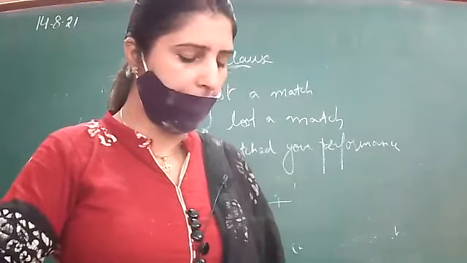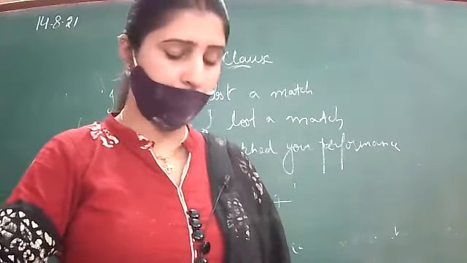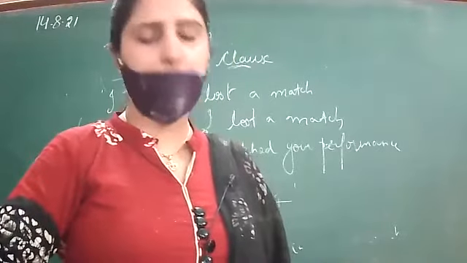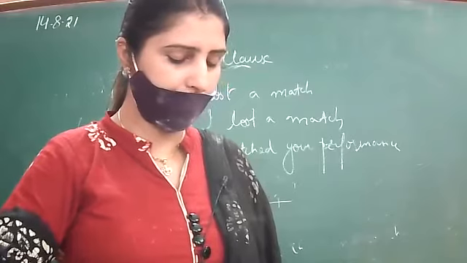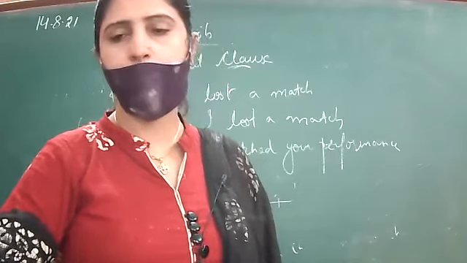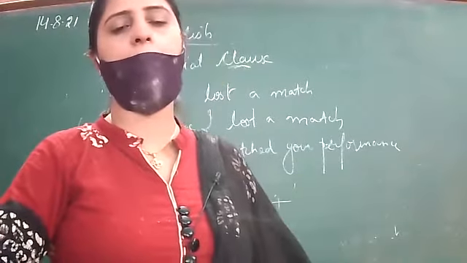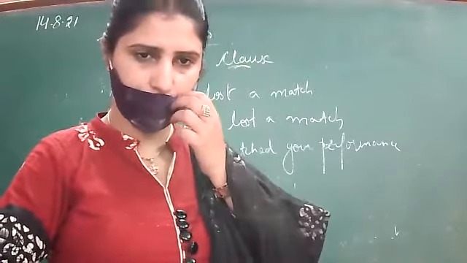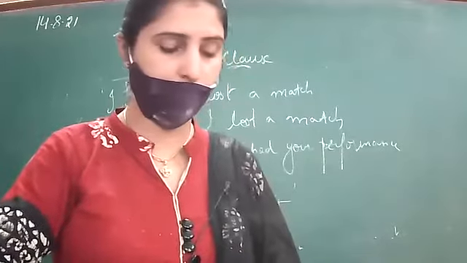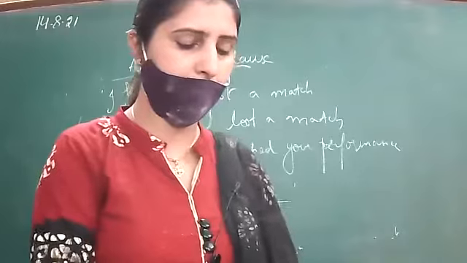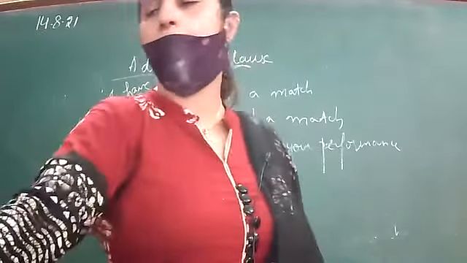Next, Sanjay is studying hard to become a historian. To become a historian. It is purpose. The child smiled in gratitude. In gratitude, manner. My aunt is coming here for a holiday. Here is place. For a holiday is purpose. Not here, only for a holiday.